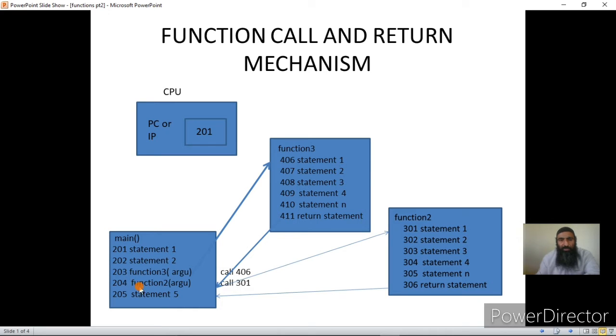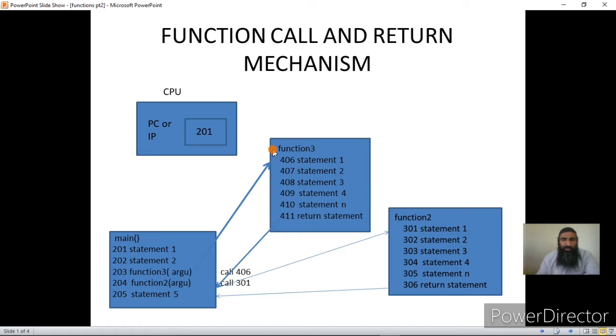Because it still has some instructions left that need to be executed by the CPU. Main is said to be executed when all its statements are executed, but once the CPU is at address 203 of main, it has received a request that function 3 should be executed.